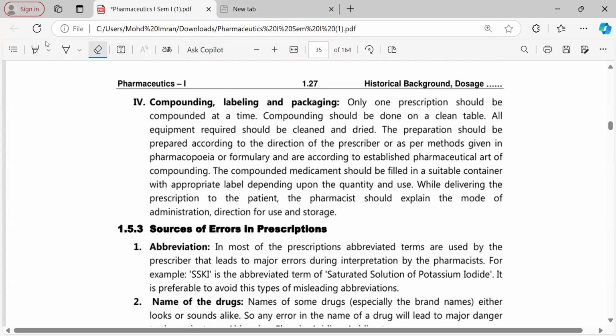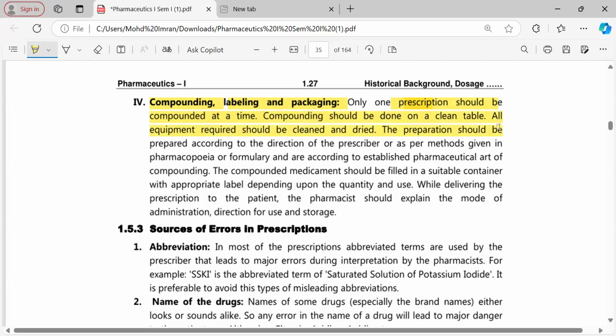The last part of handling of the prescription is compounding properly, preparing a proper label with all the sufficient information required, packing it, and storing it in a suitable container. Only one prescription should be handled at one time. This should be the rule. Don't keep 4 in front of you and go on giving one from this and one from that. Only after one prescription is finished should you touch another prescription. That's very, very important. Compounding should be done on a clean table only.